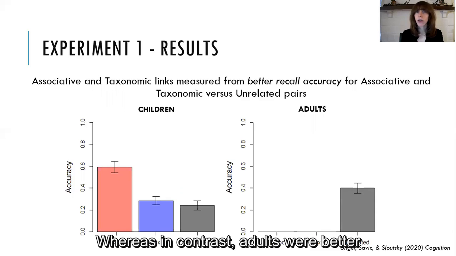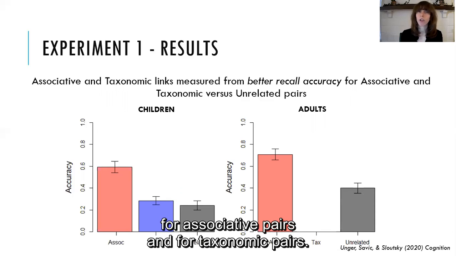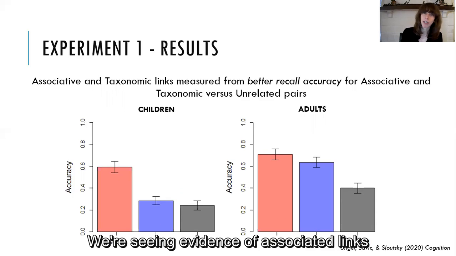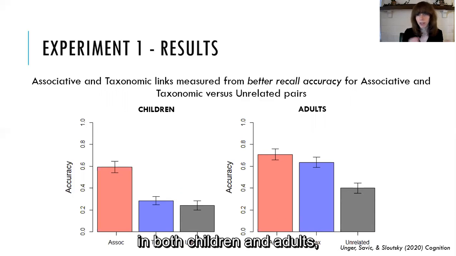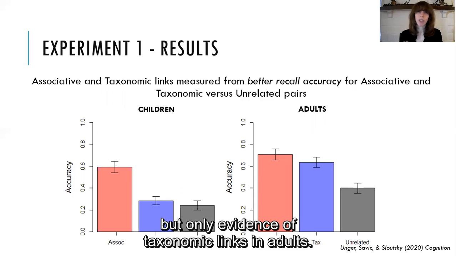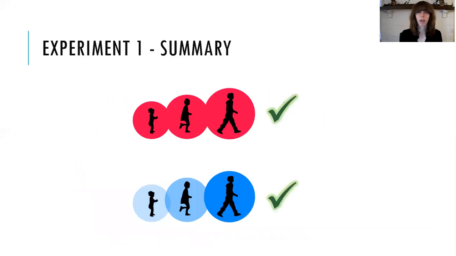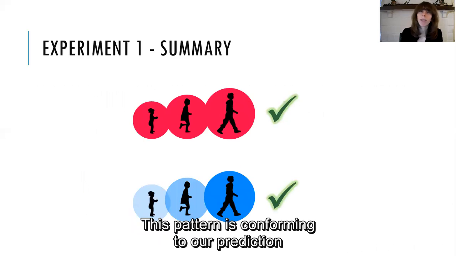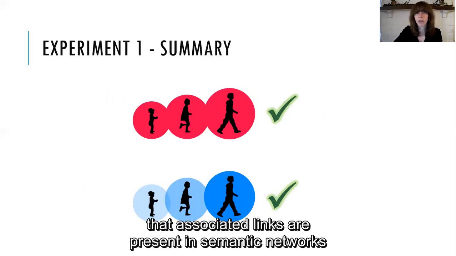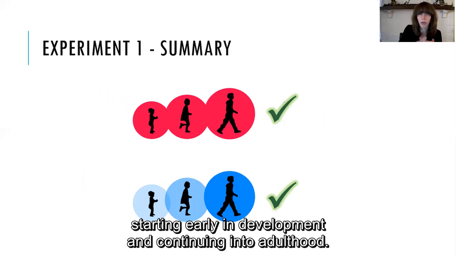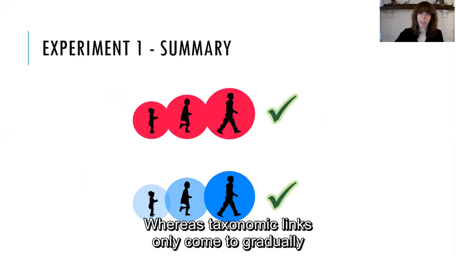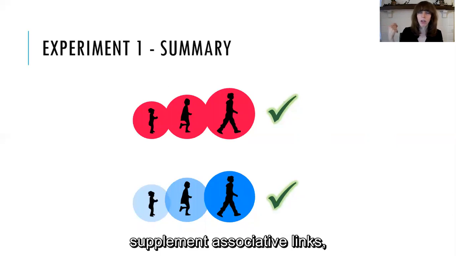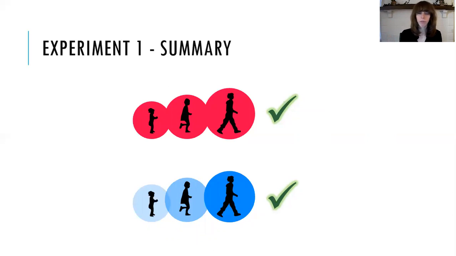Whereas in contrast, adults were better for associative pairs and for taxonomic pairs. So we're seeing evidence of associative links in both children and adults, but only evidence of taxonomic links in adults. And this pattern is conforming to our prediction that associative links are present in semantic networks starting early in development and continuing into adulthood, whereas taxonomic links only come to gradually supplement associative links.